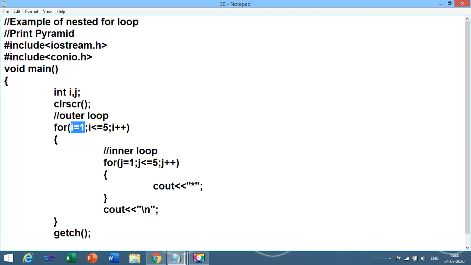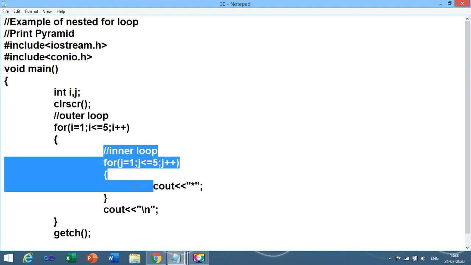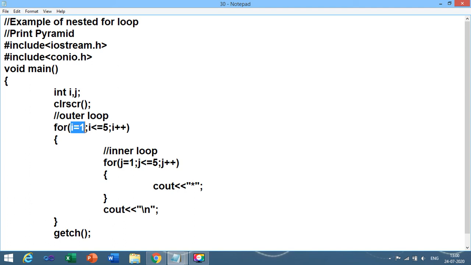After the condition becomes false in the inner loop, the value of I is changed, and the value of j becomes 1 again, and the loop is executed from 1 to 5 times. So this will print 5 rows, 5 columns and 5 asterisks on the screen.